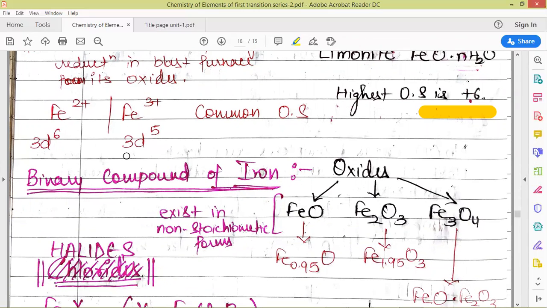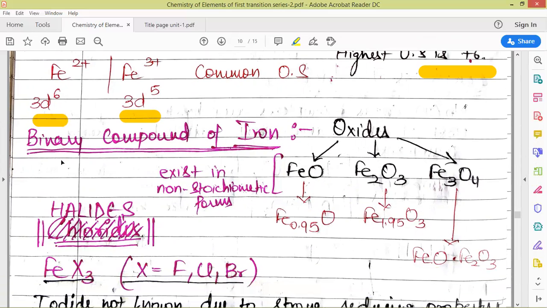+3 oxidation state of iron is more stable in comparison to +2. The +2 oxidation state is more prone to oxidation, and it will convert itself to iron +3 due to the exactly half-filled electronic configuration of the subshell. Now coming to the binary compounds of iron, first we'll discuss the oxides.